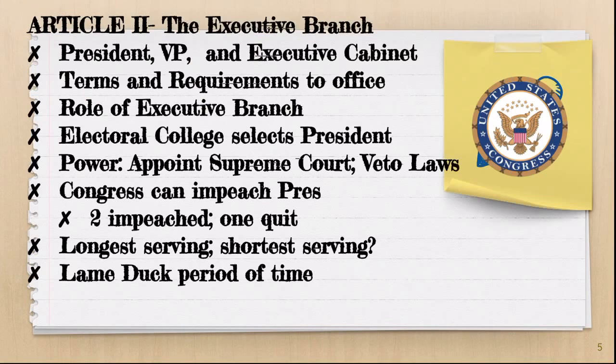Article 2 of the Constitution is about the executive branch. The executive branch is the President, the Vice President, and the Executive Cabinet. A president serves a 4-year term and can serve up to 2 4-year terms. To serve as President of the United States, you must be a minimum of 35 years old, and you have to be a birthright or naturalized citizen of the U.S. The role of the executive branch is to enforce the laws made by the legislative branch.